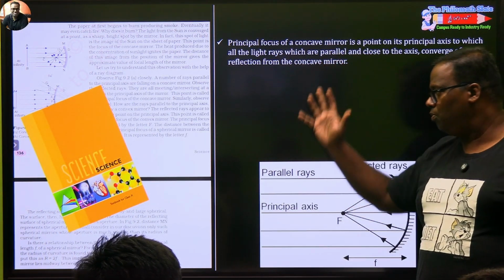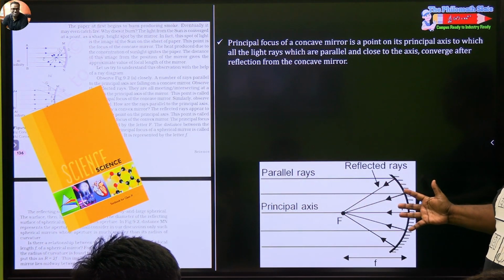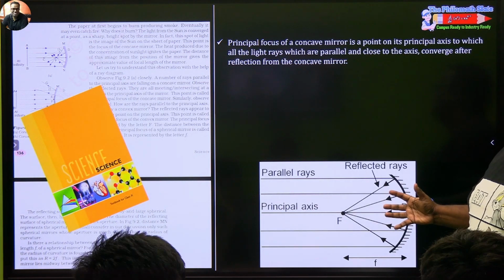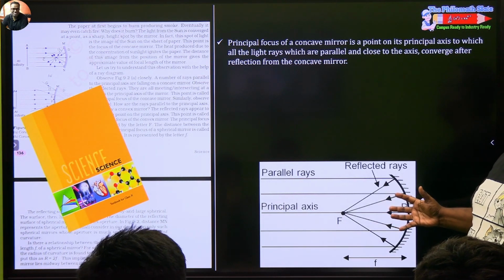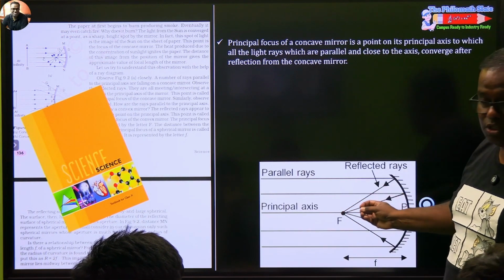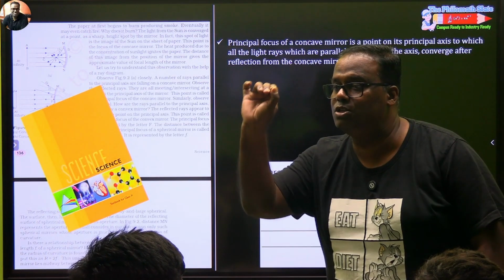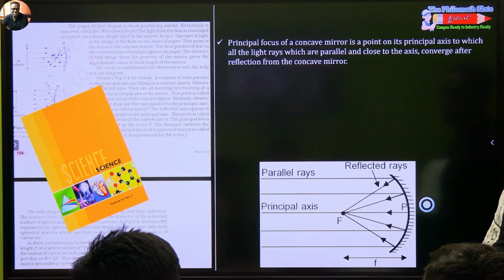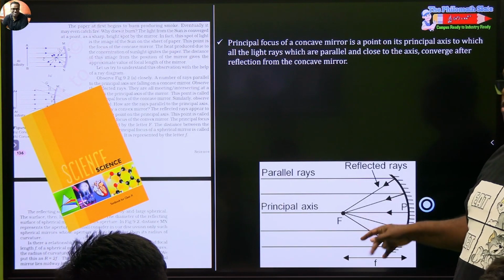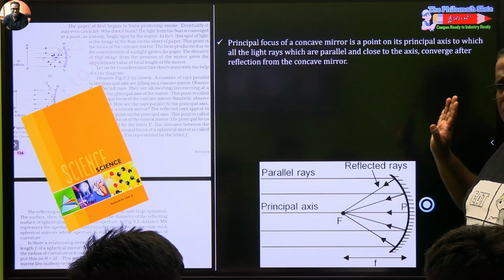Now, principal focus of a concave mirror, the rays will impinge upon the concave surface. Concave mirror is also known as a convergent mirror, because it will converge all the rays at a common point, and that common point is known as the principal focus. Our next question comes, did these rays actually come and meet at the focus? Yes. So this focus will be known as a real focus. You need not memorize, keep your concept clear.